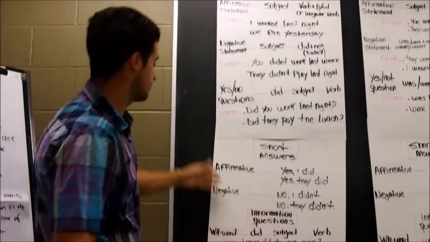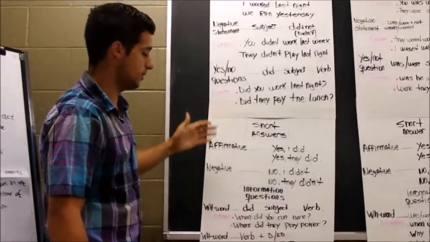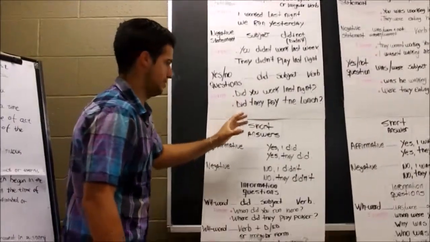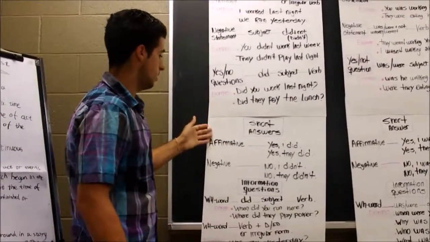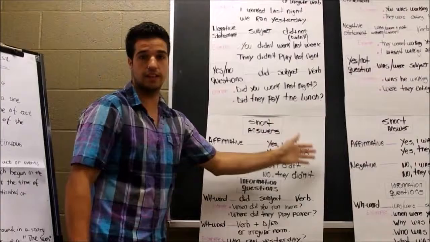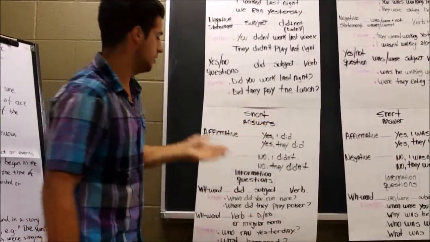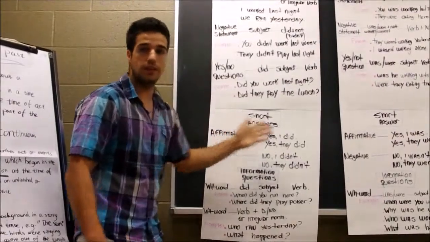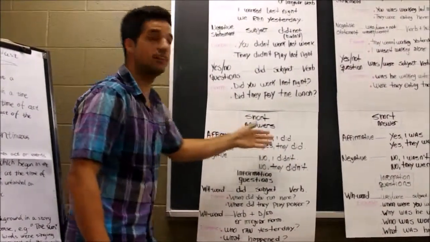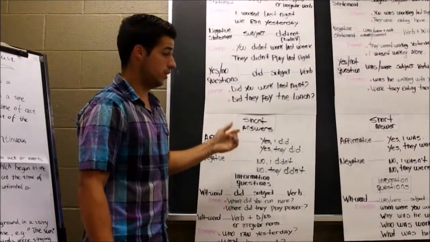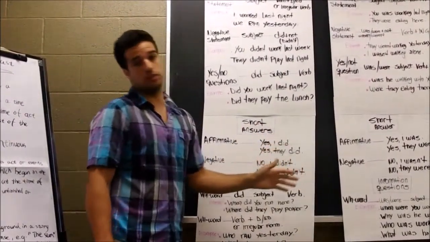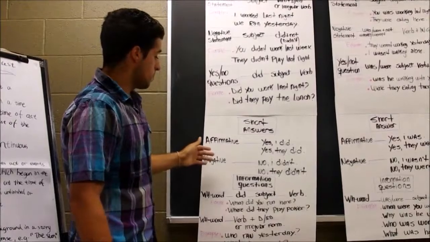Short answers. We have two, affirmative and negative. The affirmative is, for example, yes, I did. Another example is, yes, they did, or yes, he did. And the negative form is, no, I didn't, no, they didn't. Or you can put it in full: no, they did not, for example.